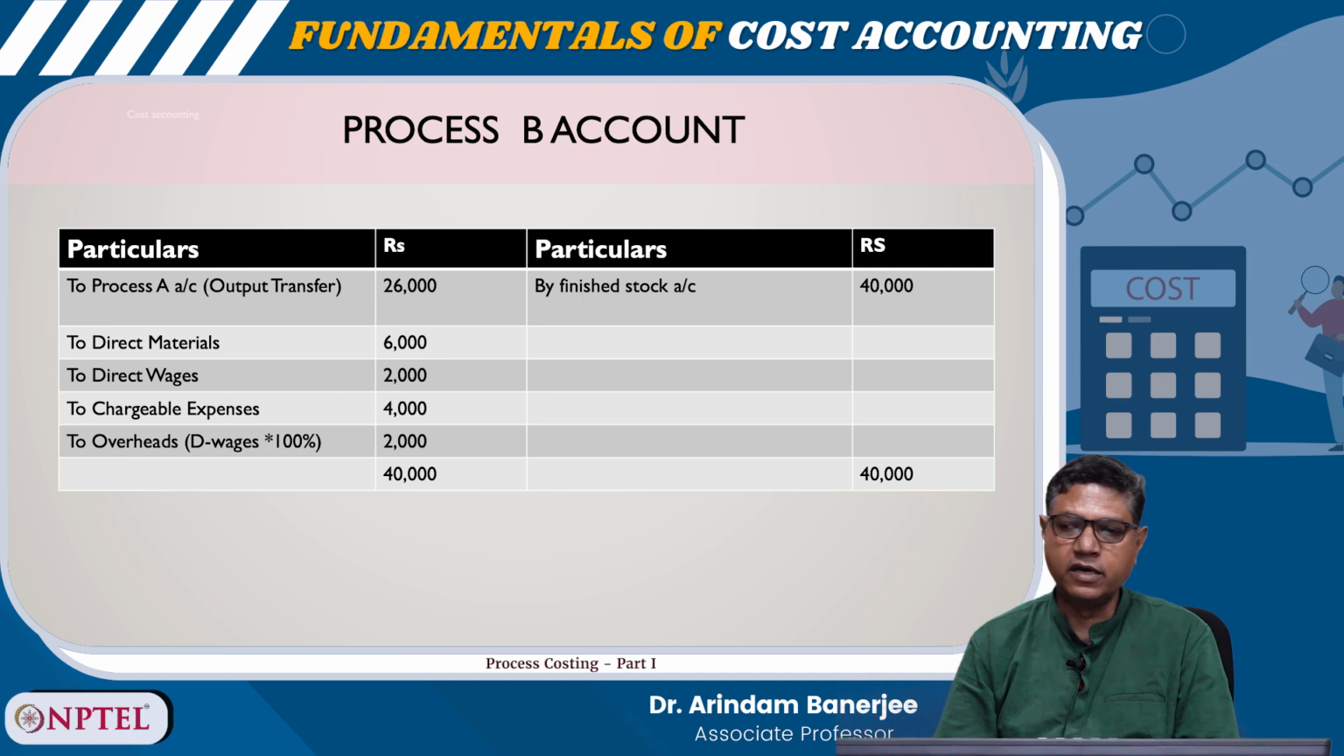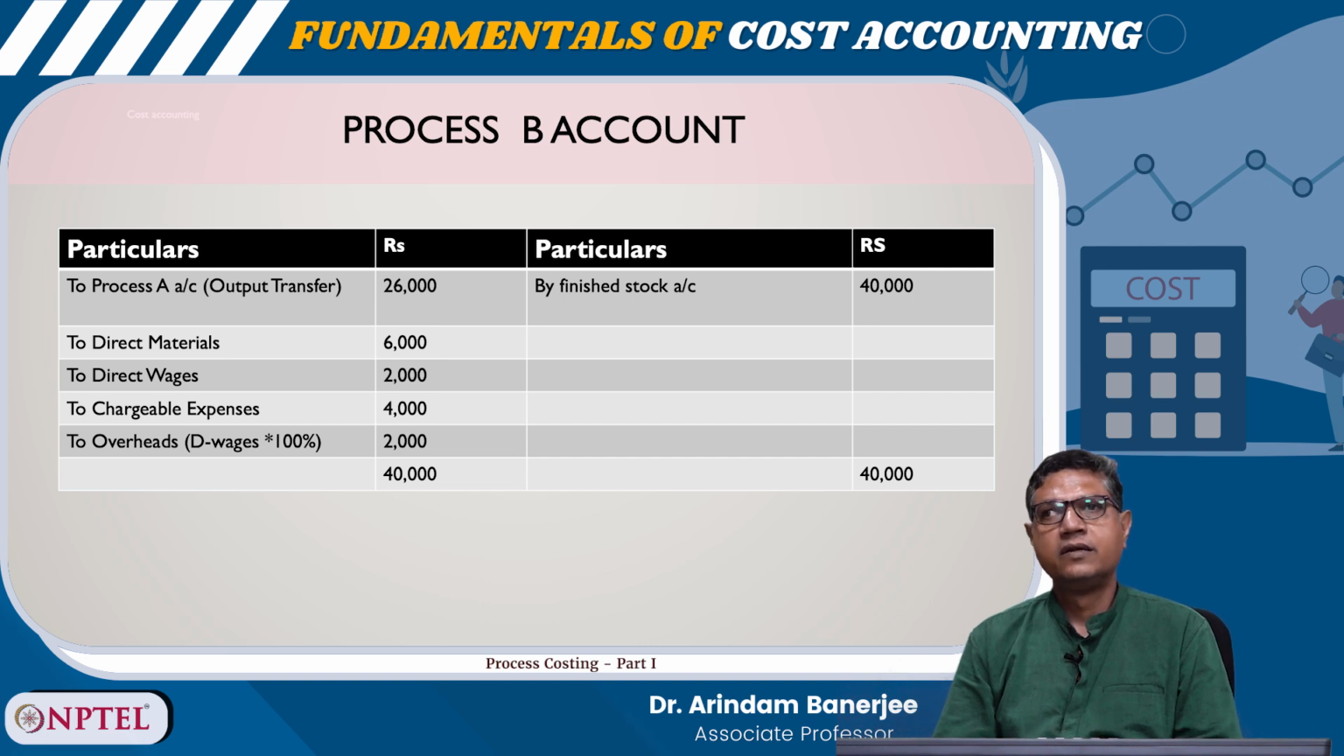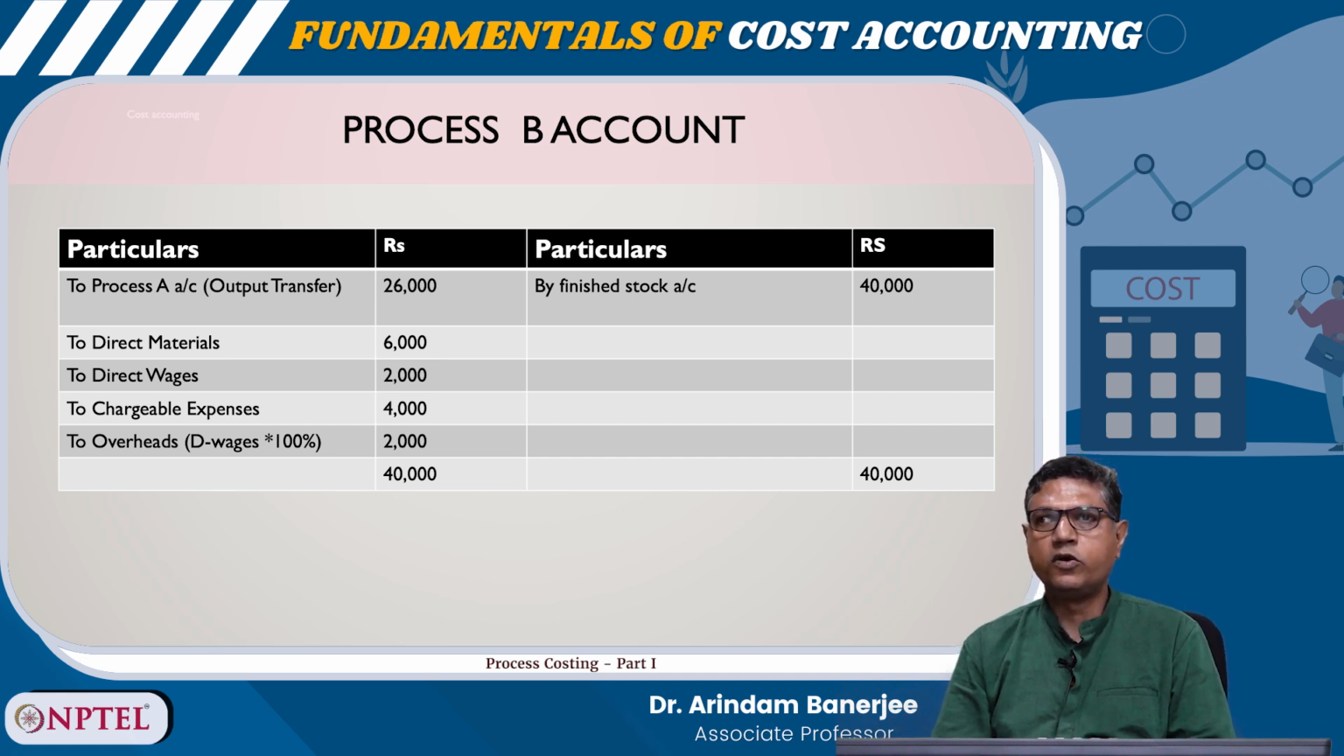So, total is 40,000, and finished stock the total 40,000 has been transferred, right. Let us come to illustration 3. The product A passes through 3 distinct processes. The product is transferred to finished stock after the third process. Prepare the process accounts from the information given below.